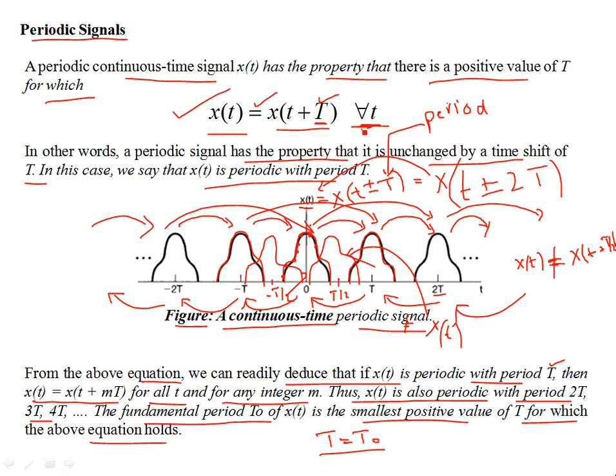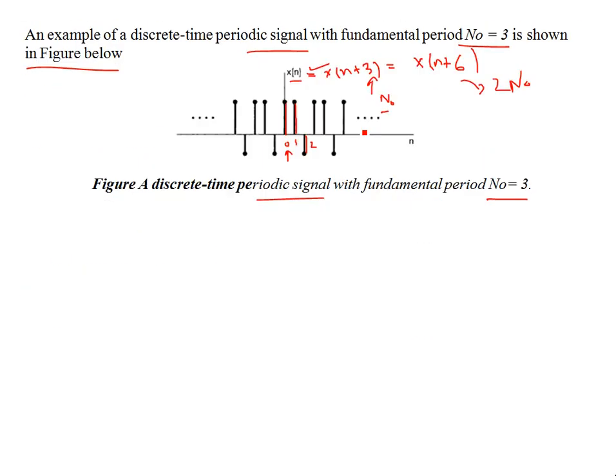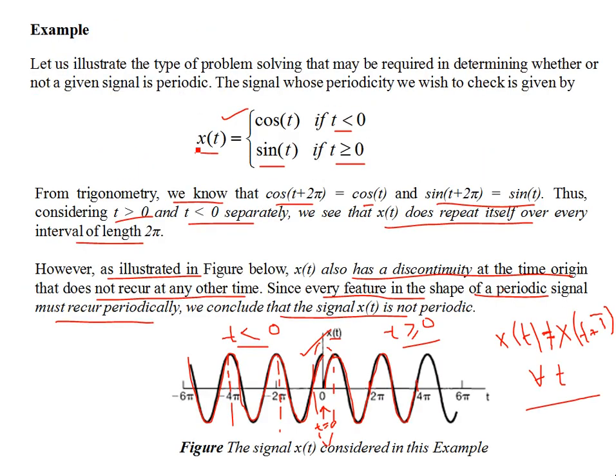All the points in time of the signal have to repeat. If we cannot have the repetition of one point, for example the jump discontinuity over here, then the signal is aperiodic.